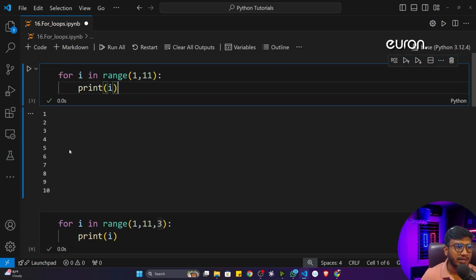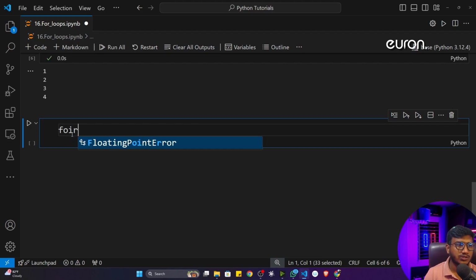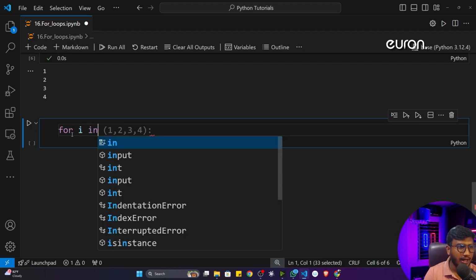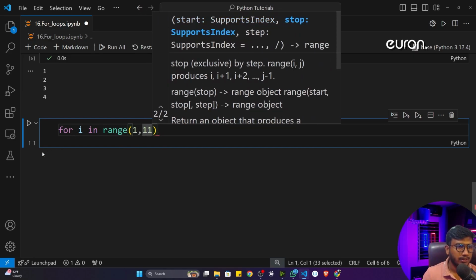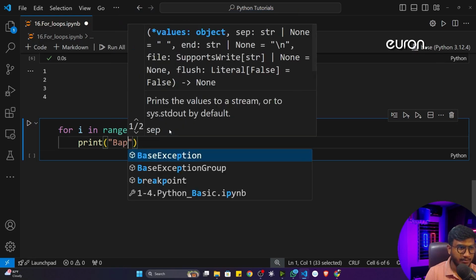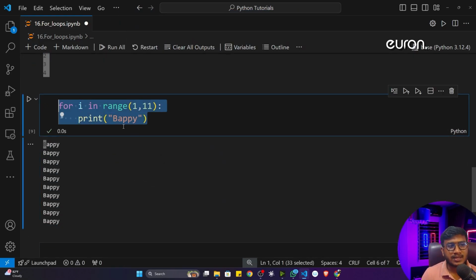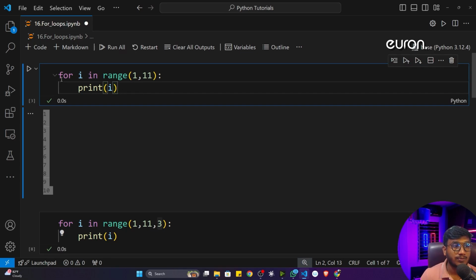The program we have written previously, I used to print my name 10 times. With the help of for loop also you can print. Let's say for i in range. I want to print my name 10 times, so I'll give 1 to 11, and inside that I'm going to print my name, Bappi. Now see, it will print my name 10 times. So the same task we can perform with the help of for loop as with the while loop. This is the looping concept inside Python, and this particular loop is called for loop.